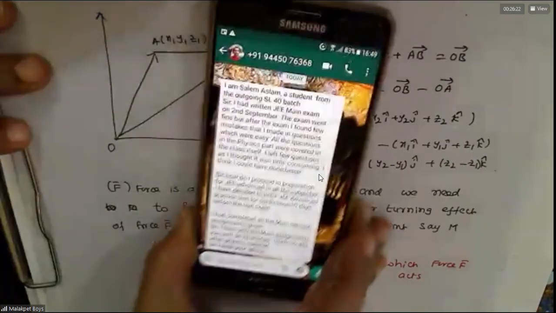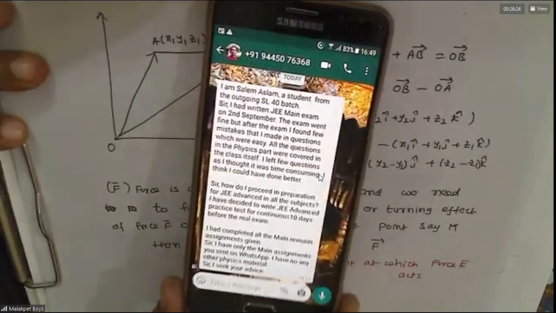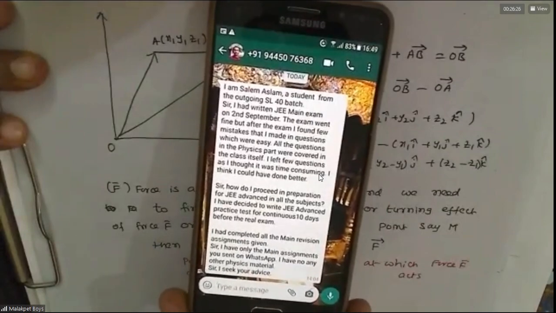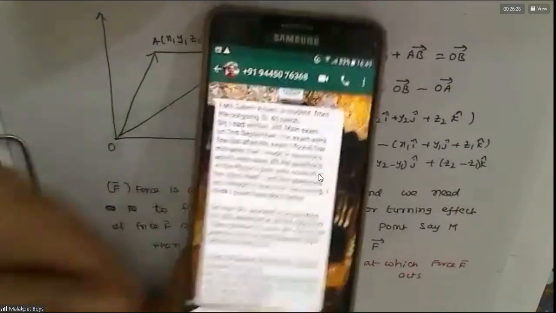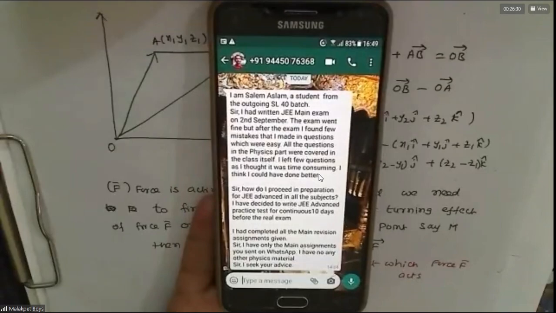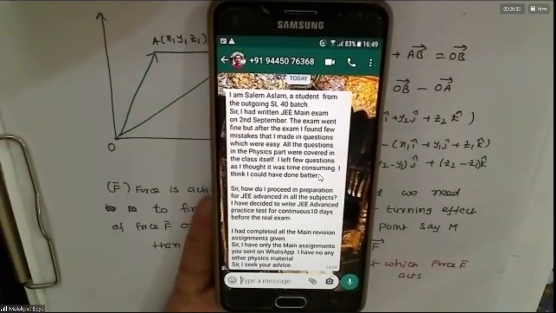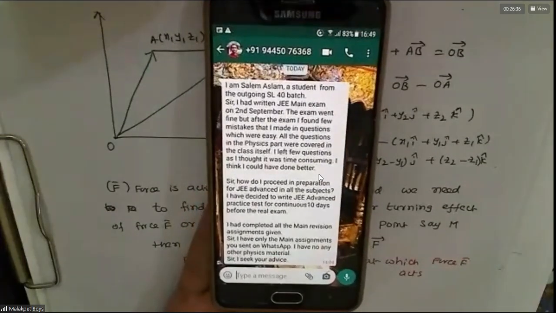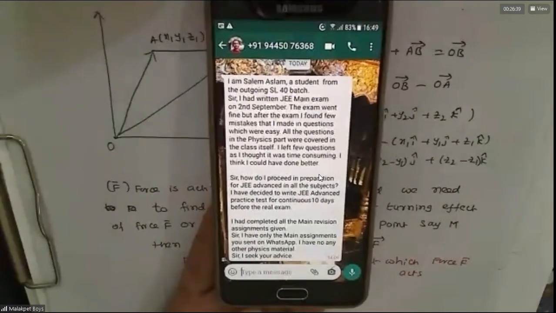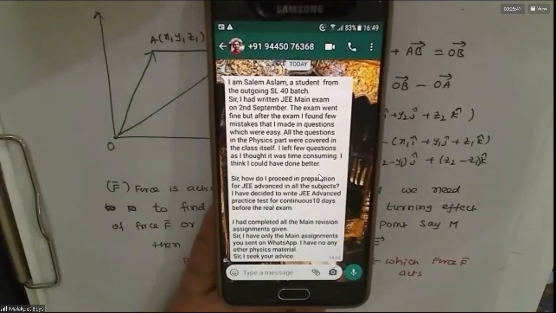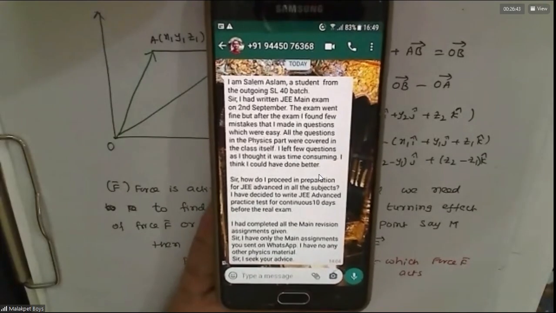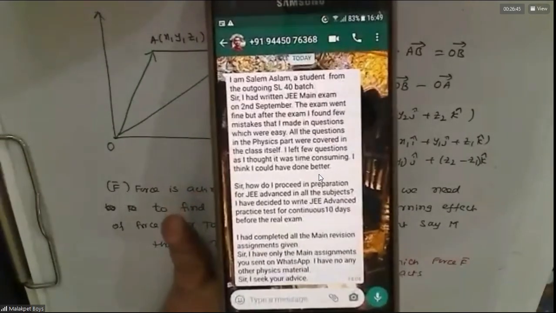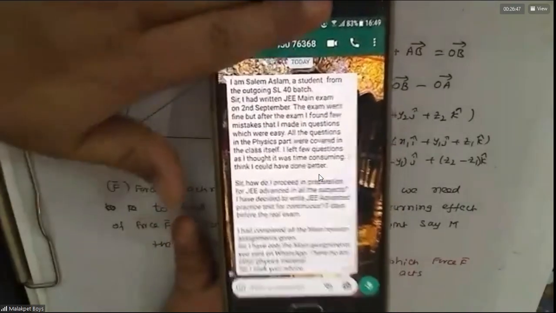Is it visible? Read that for yourself. What is the statement he has written?